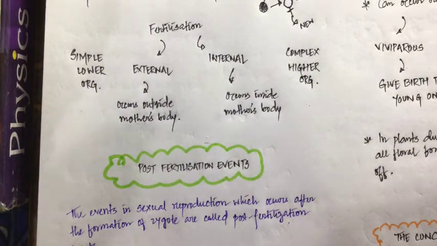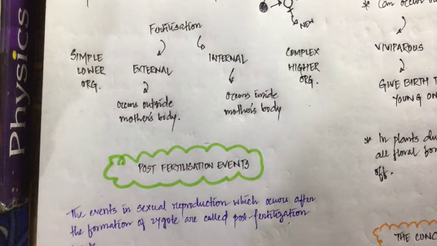Remember what is fertilization? The male gamete and the female gamete fuse with each other to form a single developed cell. From that single developed cell, a new organism will develop. Now if this fusion process occurs outside the parent's body, that is called external fertilization, and if it occurs inside the parent's body, it is called internal fertilization. Clear? Now this external fertilization occurs in very simple lower organisms, whereas internal fertilization occurs in very complex higher organisms.